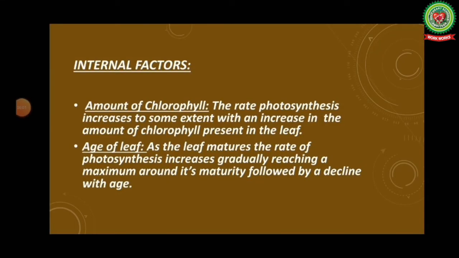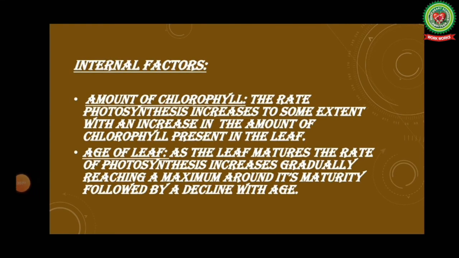There are some internal factors which affect the rate of photosynthesis. The very first is the amount of chlorophyll. The rate of photosynthesis increases to some extent with an increase in the amount of chlorophyll present in the leaf. Another factor is the age of the leaf. As the leaf matures, the rate of photosynthesis increases, gradually reaching a maximum around its maturity, followed by a decline with age.